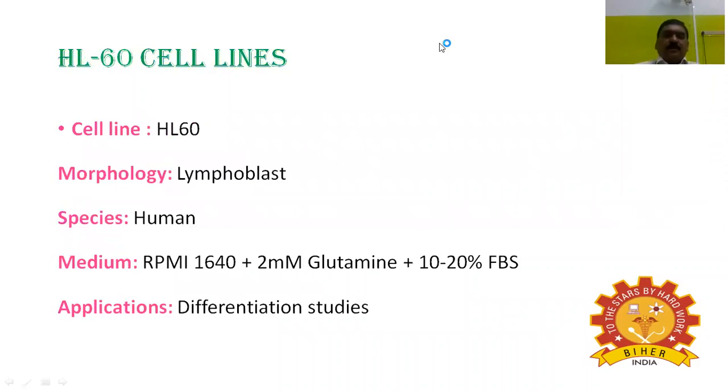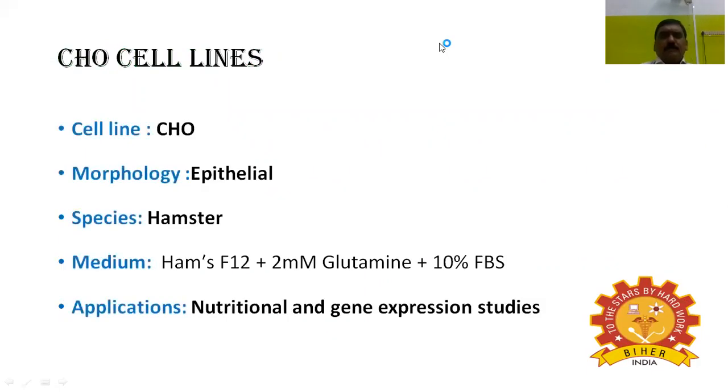Next, I'm coming to HL60 cell lines. The name of the cell line is HL60, and the morphology of the cell line is lymphoblast. The species is human. The medium is RPMI 1640 plus 2 millimolar glutamine plus 10 to 20% FBS. The application of the HL60 cell lines is differentiation studies. And next I'm coming to CHO cell lines.